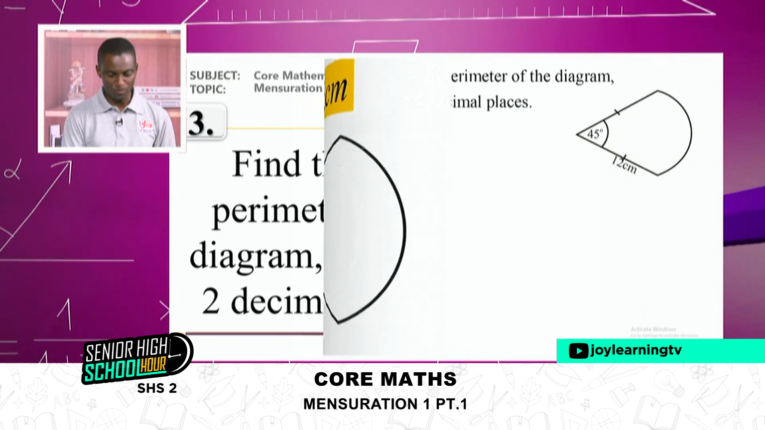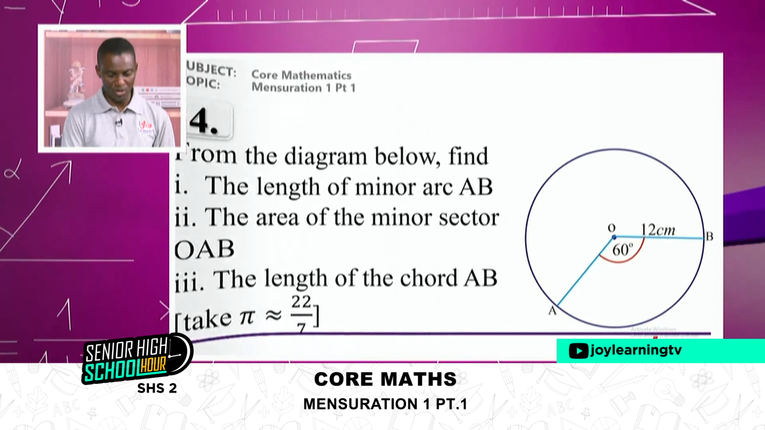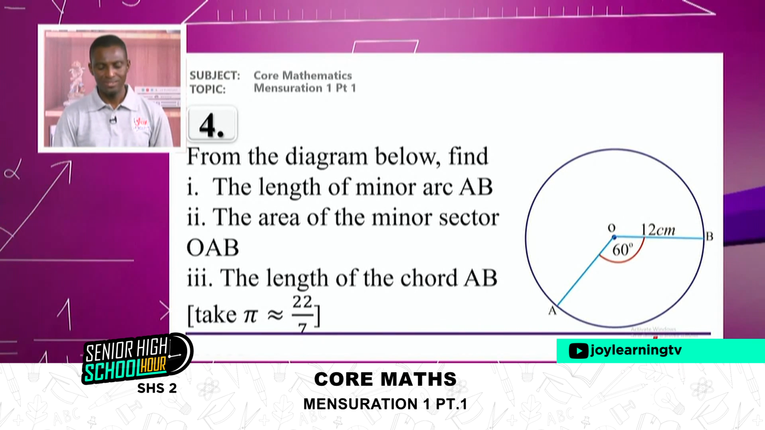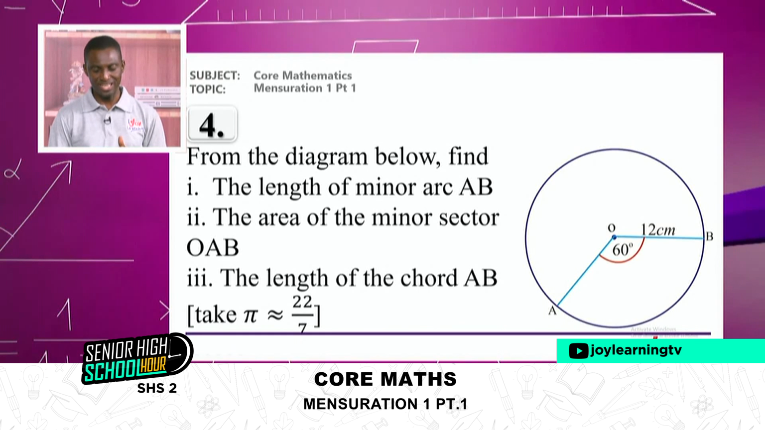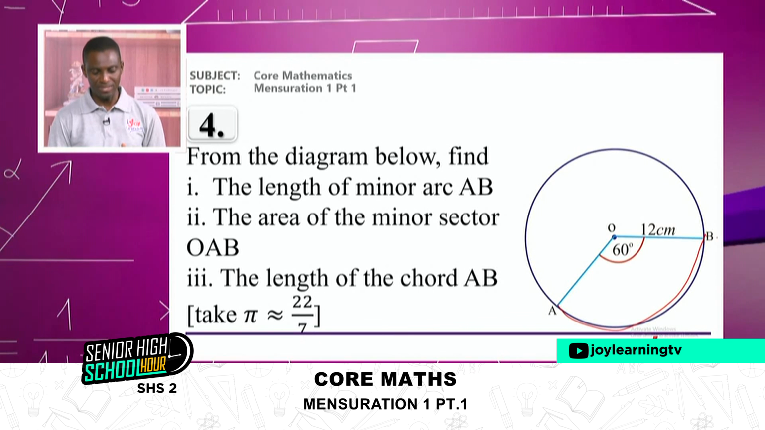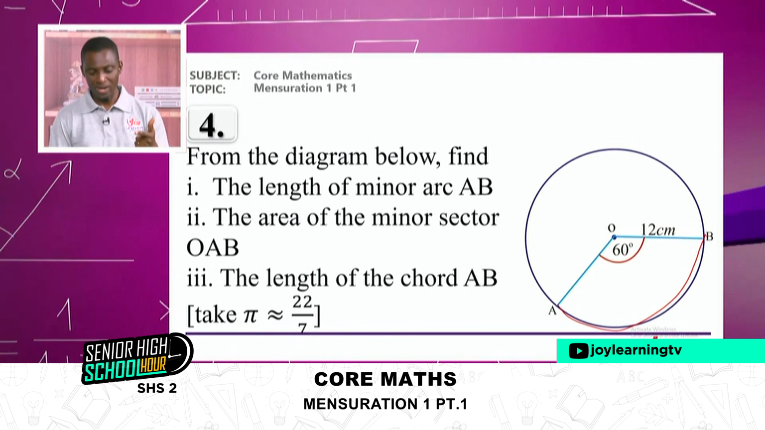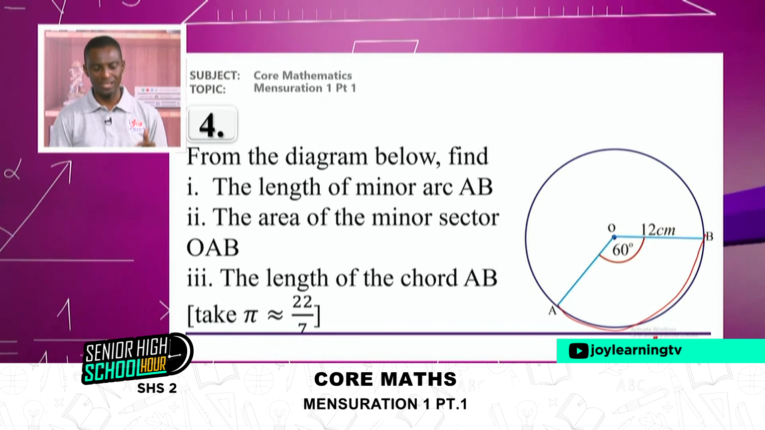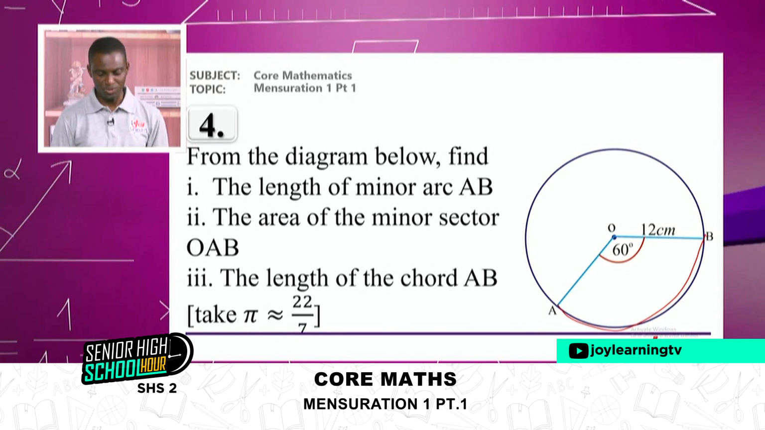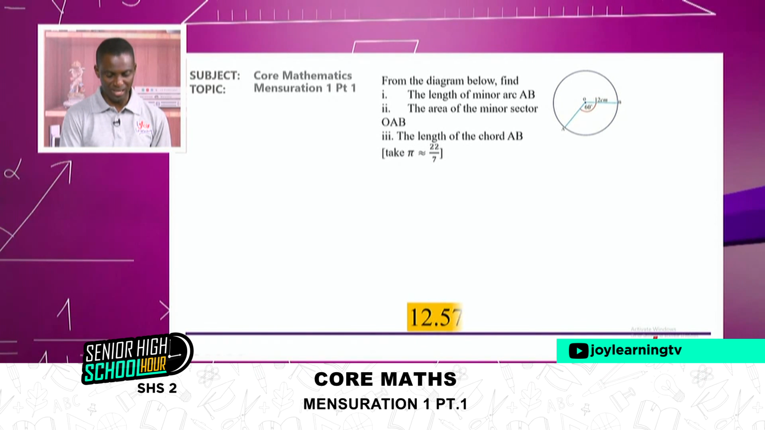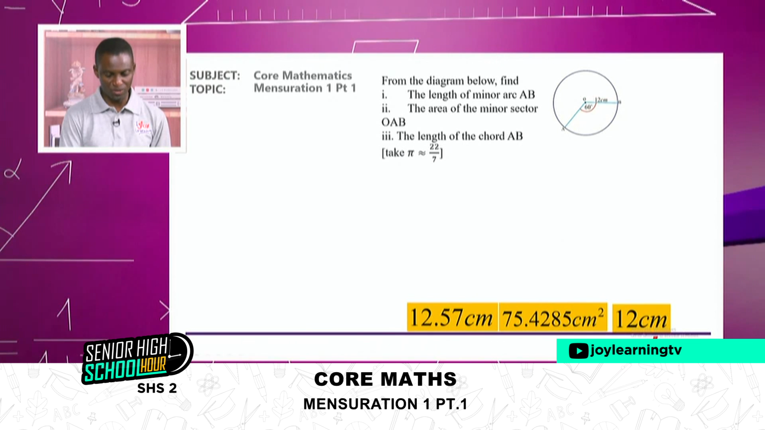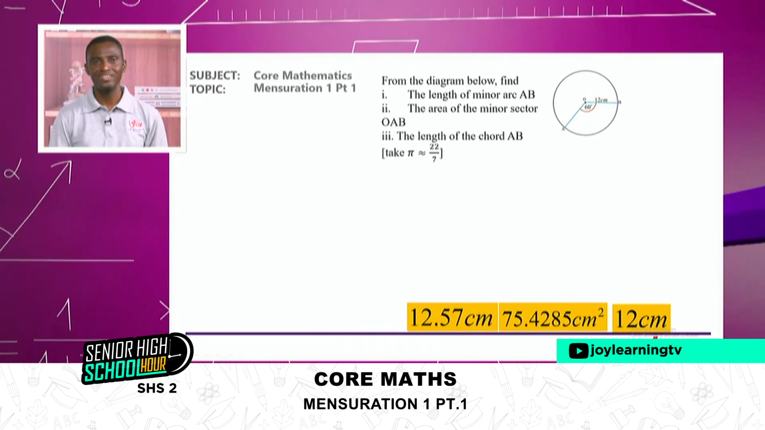Then number 4, which is the last but one question. Here I said, from the diagram below, the length of the minor arc is AB. So I've given the length of the minor arc to be AB. So I want you to find the minor arc AB and then the minor sector OAB. Each of them is a formula work. Just quote it and then you'll be able to solve it. There you go. So when you do it very well, you should get the following as your answers. So take note of the answers and check whether you get it right.